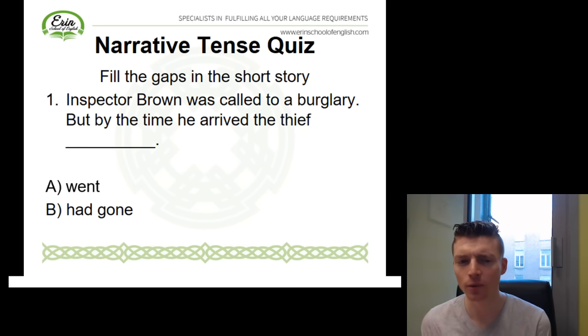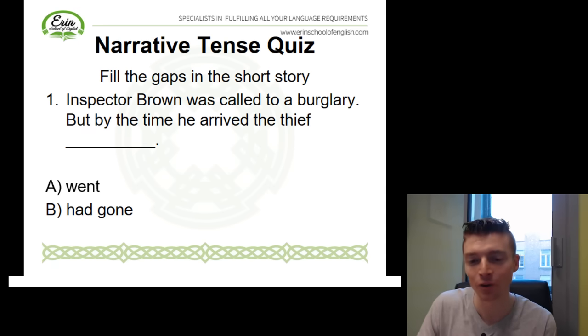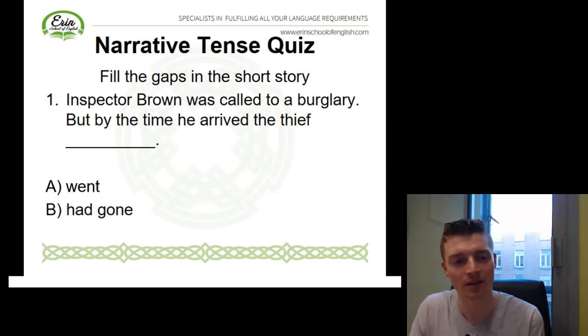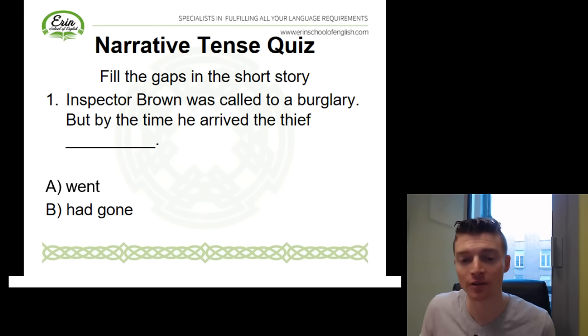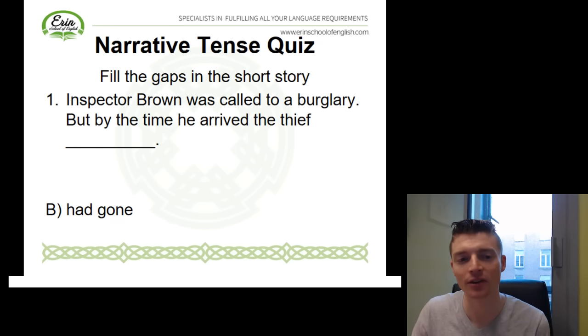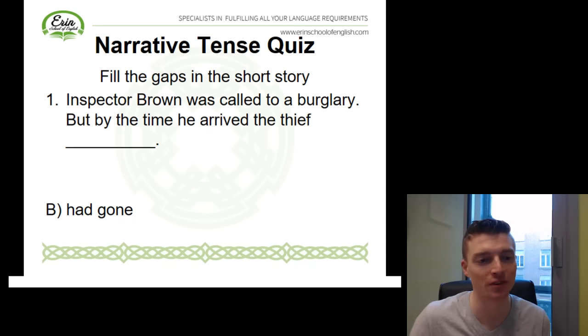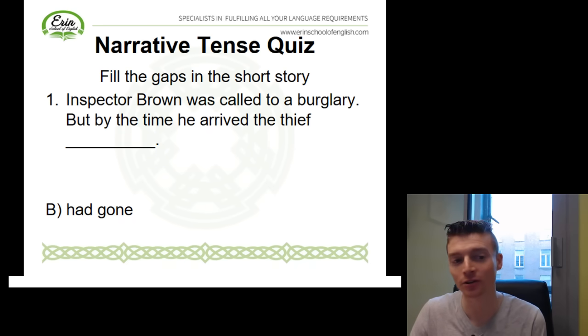So here, we want to talk about an action that happened before another action in the past. The thief left before we arrived, so for this reason, we want to use the past perfect. By the time he arrived, the thief had gone. Past perfect. Okay, very good.